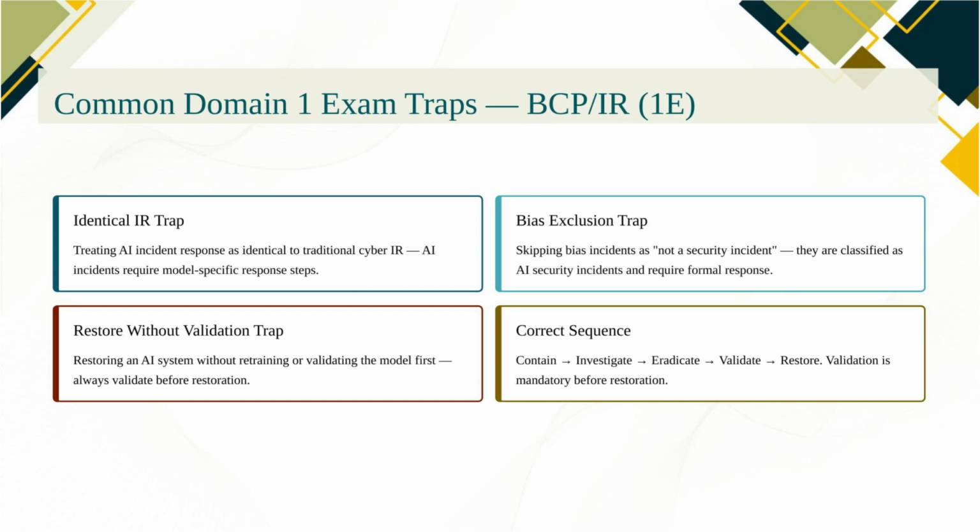Widespread discriminatory AI output is a governance and regulatory incident that requires the full IR process. And restoring an AI system without retraining and validating the model first, that's putting a compromised system back into production. The correct sequence is always contain, investigate, eradicate, validate, restore. The exam tests the sequence, and restore before validating is always the wrong answer.